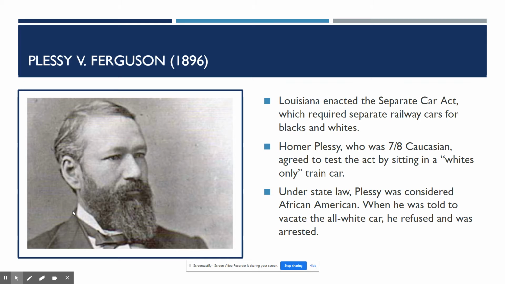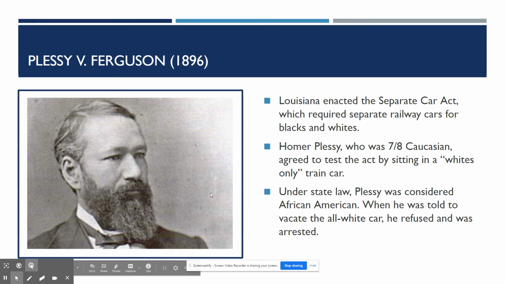So let's talk about a case, Plessy v. Ferguson, okay? And this is going to deal with segregation. So this case takes place in 1896, and this isn't a required case, but it's important to understand for another required case. So at this time, Louisiana is going to enact the Separate Car Act, which requires separate railway cars for blacks and whites. So again, this is part of segregation. So another example of how facilities for whites and African Americans have to be separate.